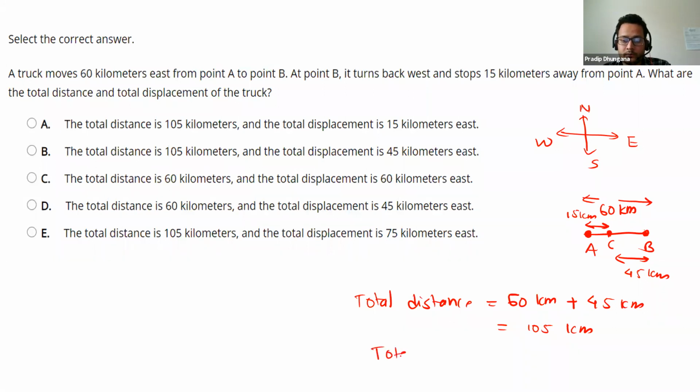So total displacement, sorry, no, initial to final position is just 15 kilometers. And both are east, you can see here, C lies on the east from point A. So that is in the east direction. So the correct choice is total distance is 150 kilometers, displacement is 15 kilometers east. Correct choice is there. We don't have to go through other choices, okay? That is our correct choice.